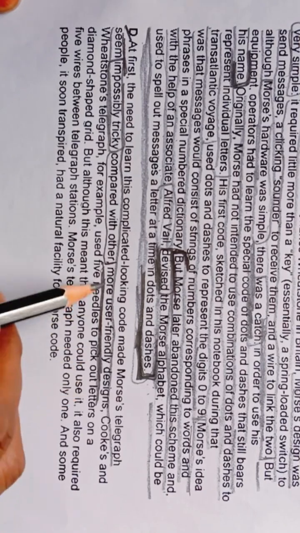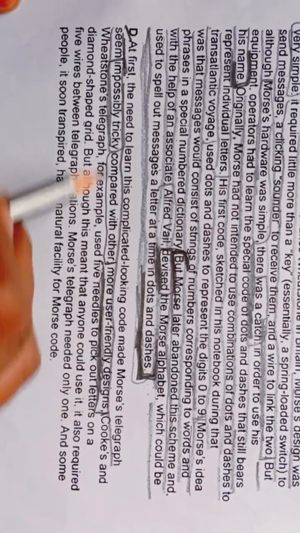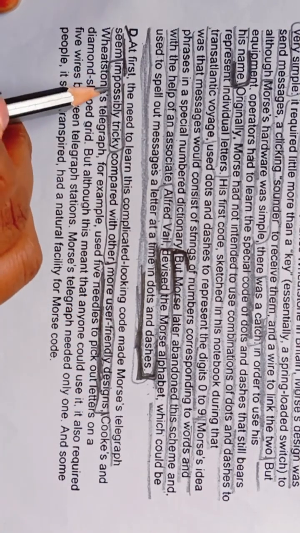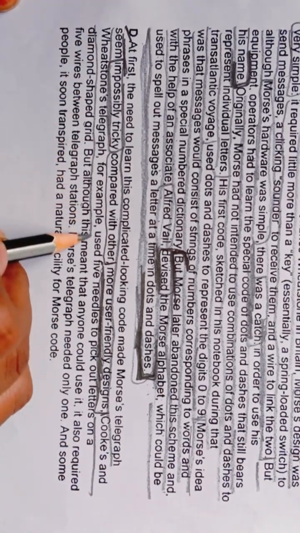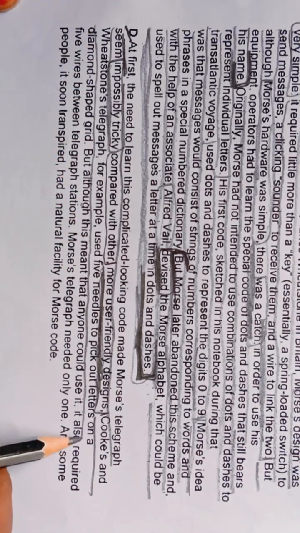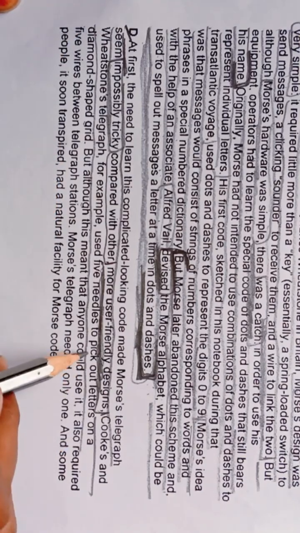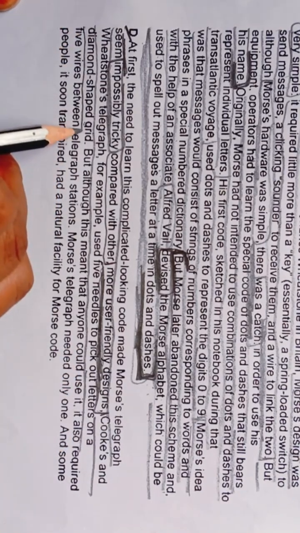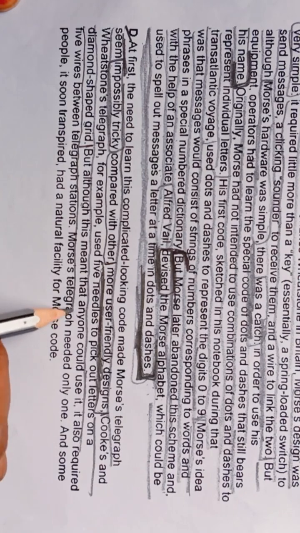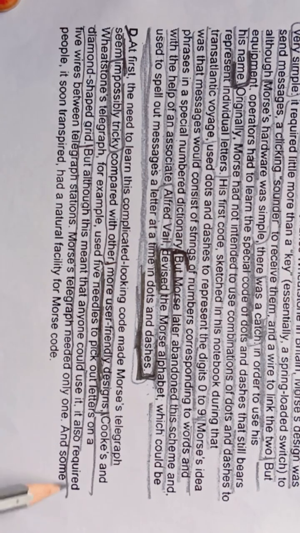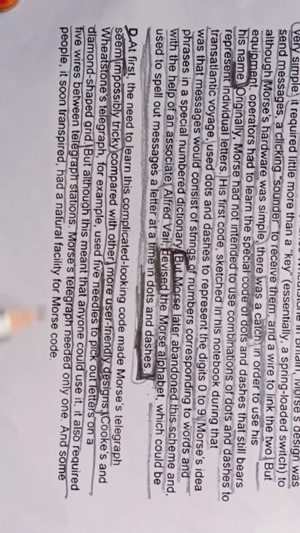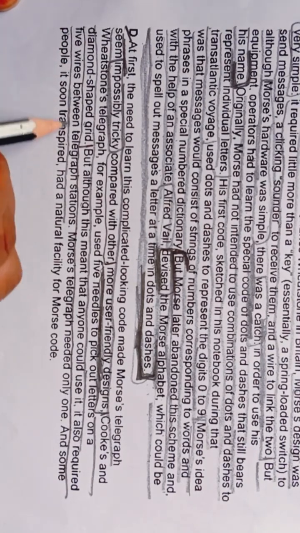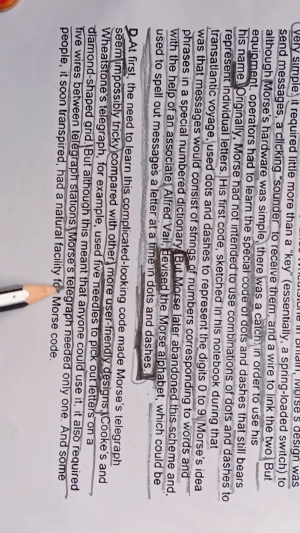Okay, Cooke and Wheatstone's telegraph, for example, used fine needles to pick out letters on a diamond shaped grid. But although this meant that anyone could use it, it also required five wires between telegraph stations. Most telegraphs needed only one.